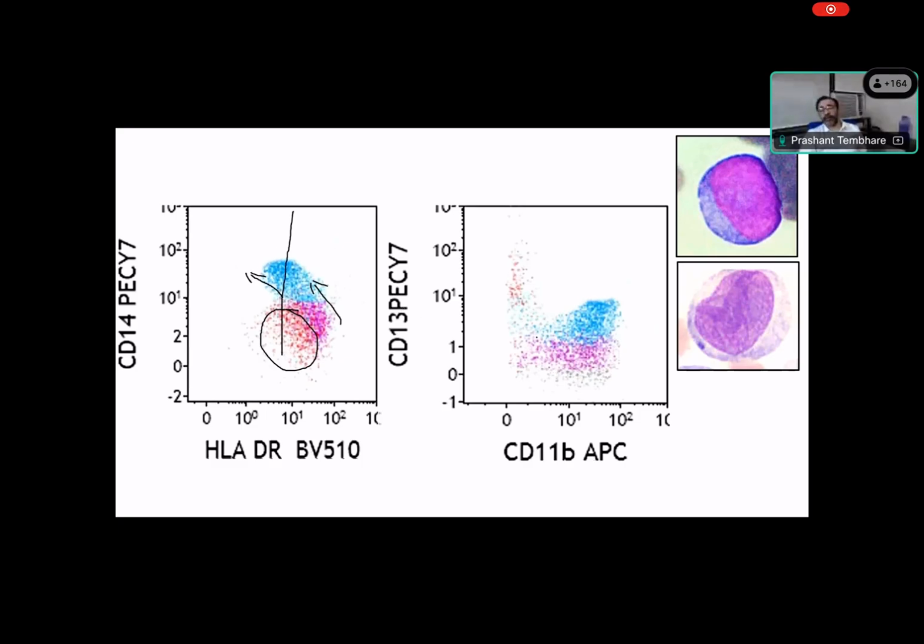Then you combine CD13 and CD11b. As I mentioned, CD13 is present at blast stage, but when it moves to the promonocyte stage, the CD13 is lost, but CD11b appears. So you can see at blast we have CD13 positive, DR positive, but CD14 negative and CD11b negative. As they become promonocyte, they gain CD11b expression and they start getting this weak expression of protein and down regulation of HLA-DR.